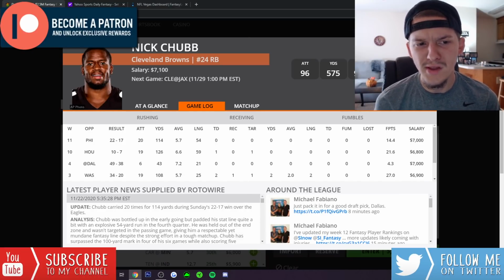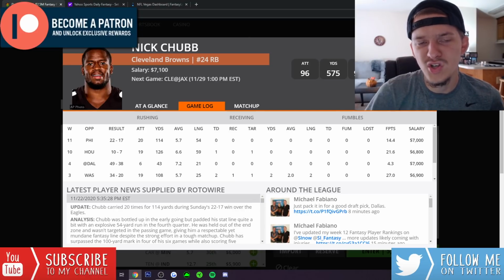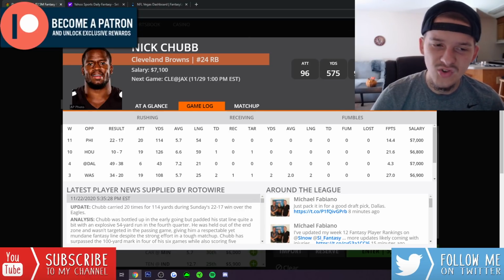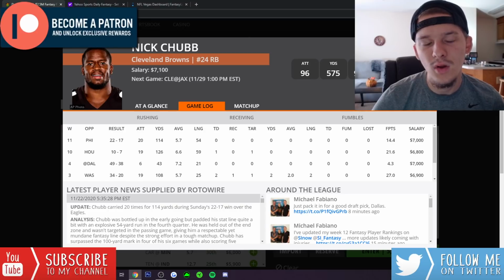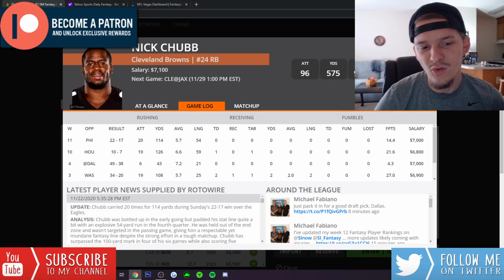Chubb, since coming back from injury, he's been awesome. Over 100 rushing yards in 2 straight games. Should have had a touchdown last week, but he got pulled. He had a really long 50-yard run, got tackled at the 5-yard line or at the goal line pretty much, and then they pulled him out of the game and brought in Kareem Hunt, and Kareem Hunt got the touchdown. So he's kind of run bad with touchdowns, especially last week, but this is a guy that's going to just get fed the ball. They're going to give him 20-plus carries.